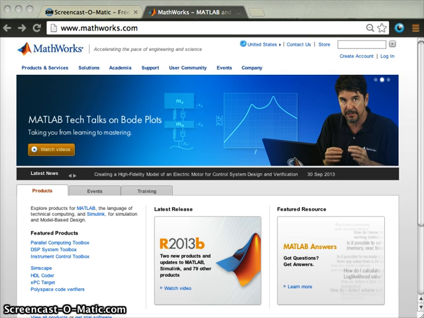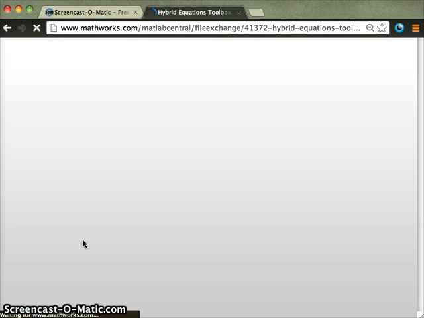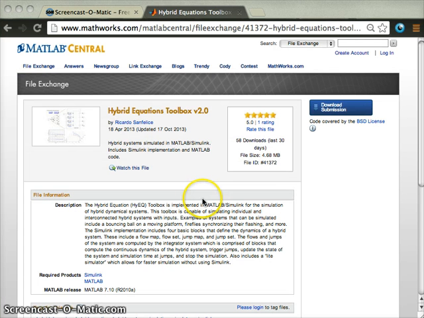First, download the toolbox from the MathWorks website, searching for hybrid systems or HyEQ simulator. Then click on Hybrid Equation Toolbox version 2.0. Then download the file and unzip all its content in a folder, but not the MATLAB root folder.